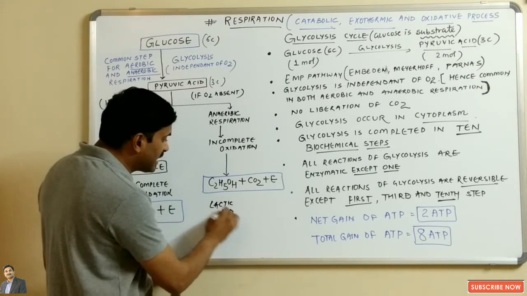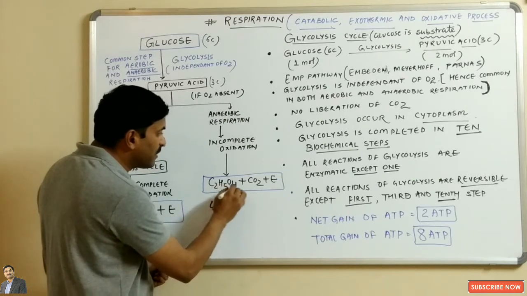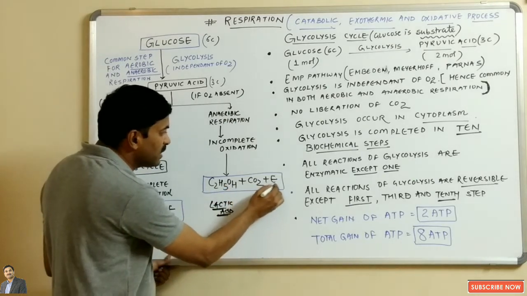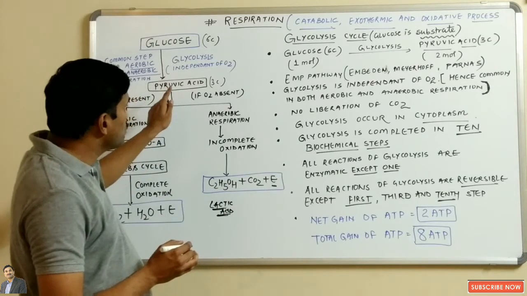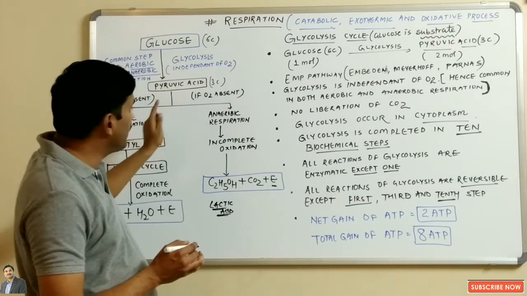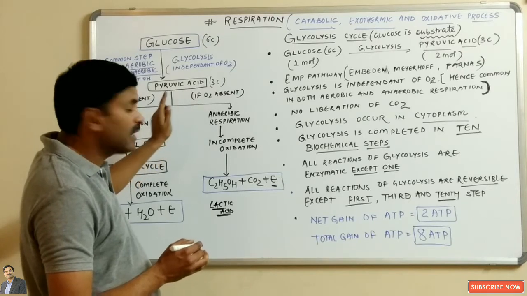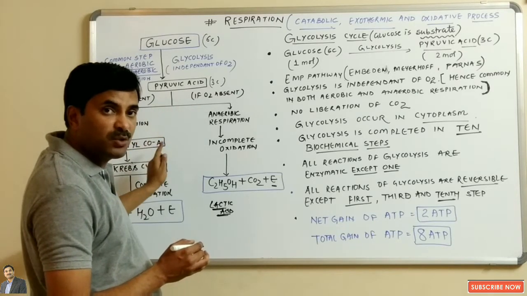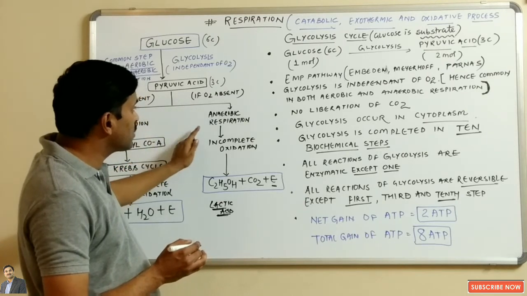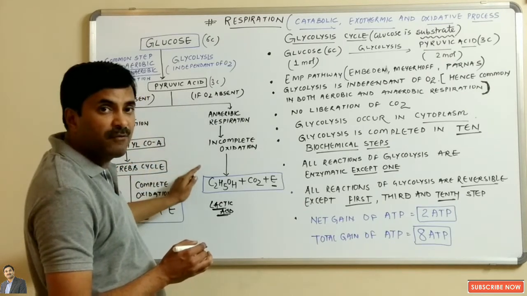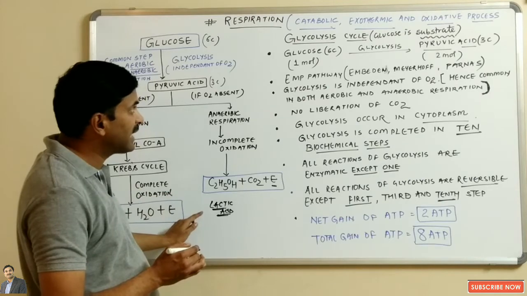So either lactic acid or ethyl alcohol is formed, carbon dioxide is released, and energy is liberated. So the future of the pyruvic acid depends on whether it gets oxygen or not. If it gets oxygen, it will enter the Krebs cycle. If it doesn't, it will undergo anaerobic respiration and form ethanol or lactic acid.